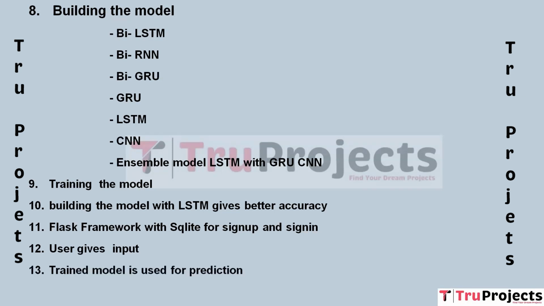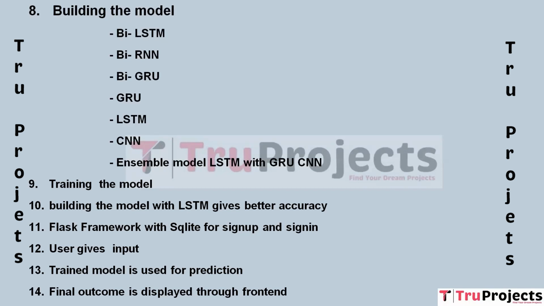It serves as the basis for generating predictions and insights. Trained model is used for prediction. The pre-trained LSTM model, which achieved the best accuracy during training, is utilized to make predictions on the user's input text. This model has already learned the patterns and features in the training data and can apply this knowledge to classify the user's text. The trained model's accuracy and ability to generalize to new data are critical for providing accurate predictions to users.